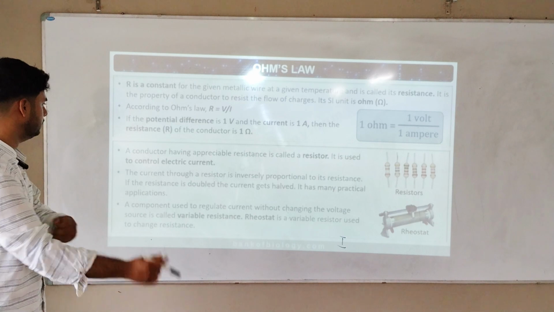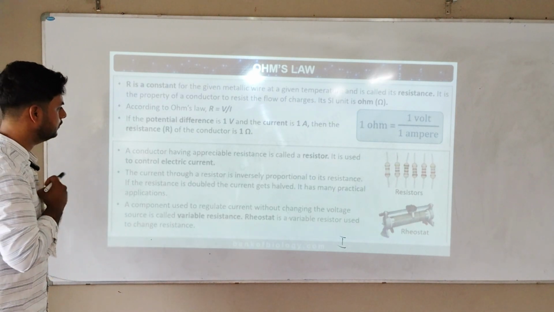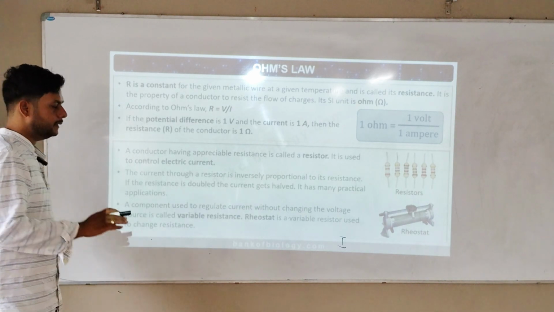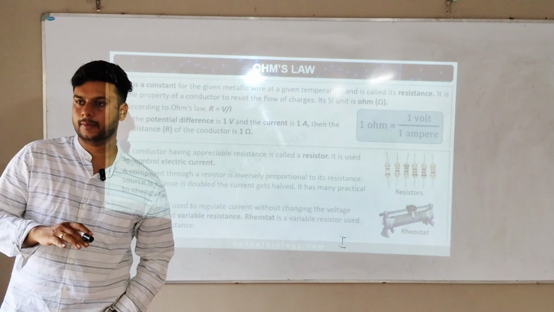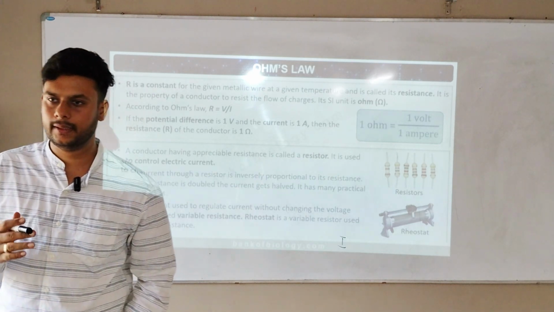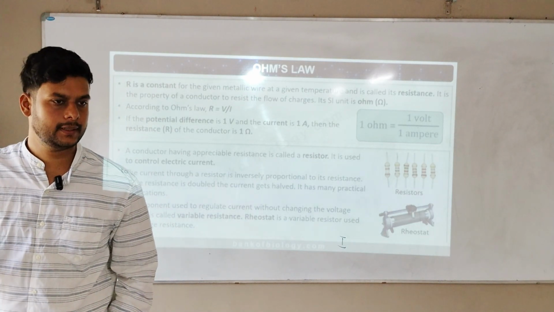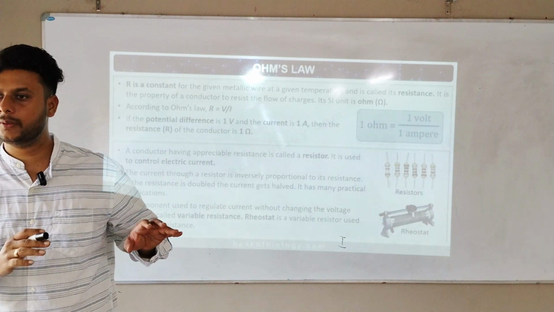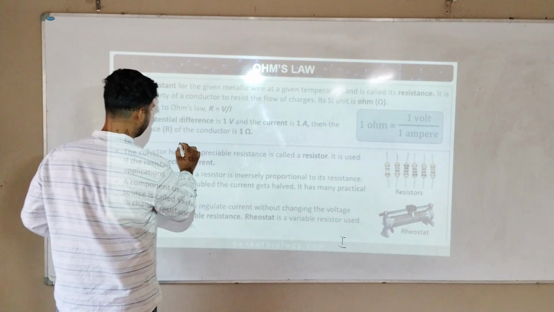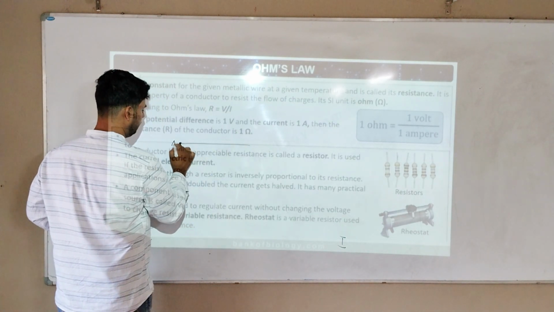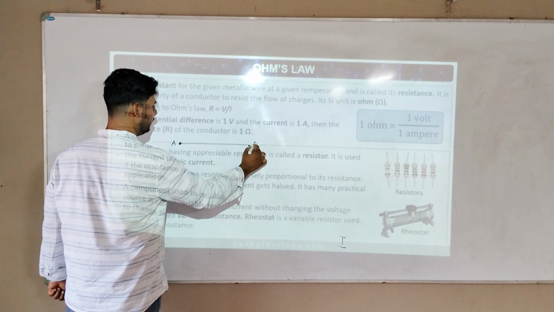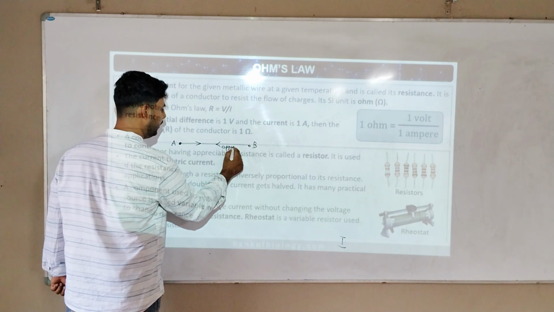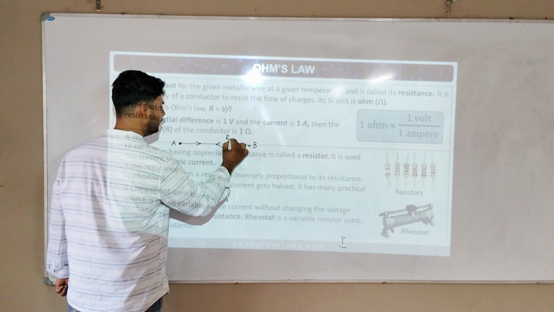A conductor having appreciable resistance is called a resistor. It is used to control electric current. Now all the conductors, any metal you take, any body you take, wherever current will pass, the resistance will be there. Resistance means it will not allow the current to pass. If current is passing in this metallic wire, the whole current will not pass, there will definitely be some backing force, an opposing force. This opposing force is called resistance.